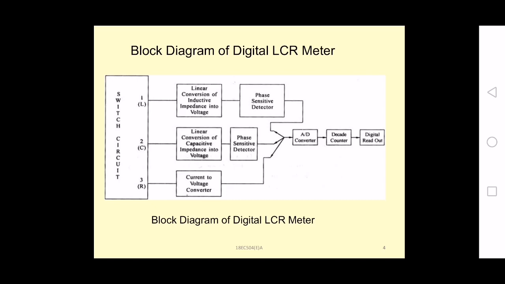Finally, whatever the voltages that are available at the output are given to the analog to digital converter, which will convert the real time voltages into digital ones. The pulses are counted by the decade counter and given to the digital readout, that may be your BCD or 7 segment, mostly 7 segment displays, which will display the value corresponding to your either L, C or R.